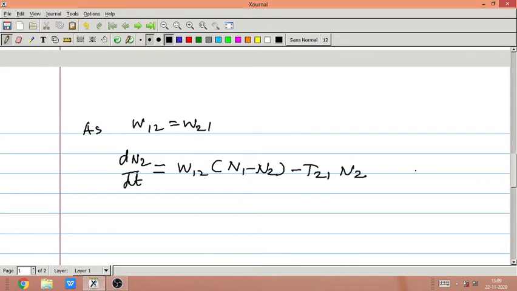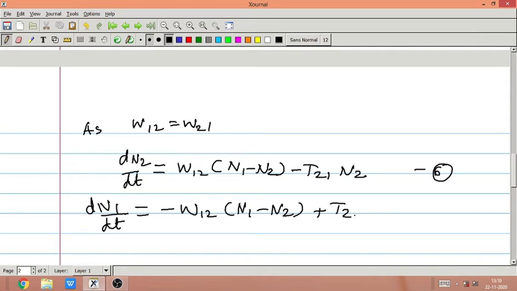Let us call it equation number 6. Similarly, the rate of change of population at the E1 level is given by dN1 by dt equal to minus W12 into (N1 minus N2) plus T21 into N2. Let us call it equation number 7.